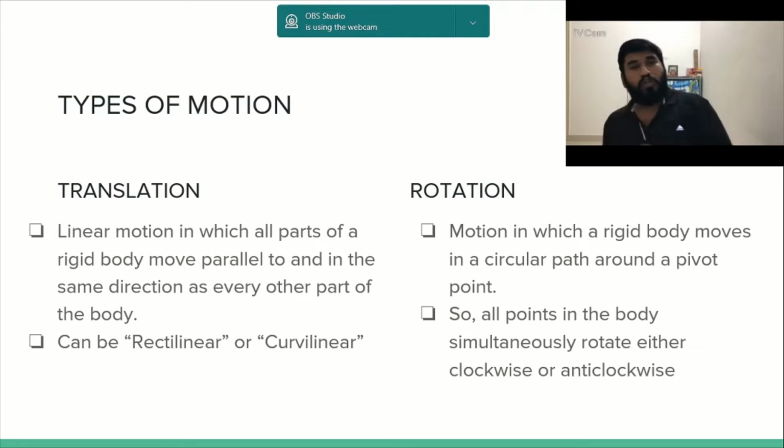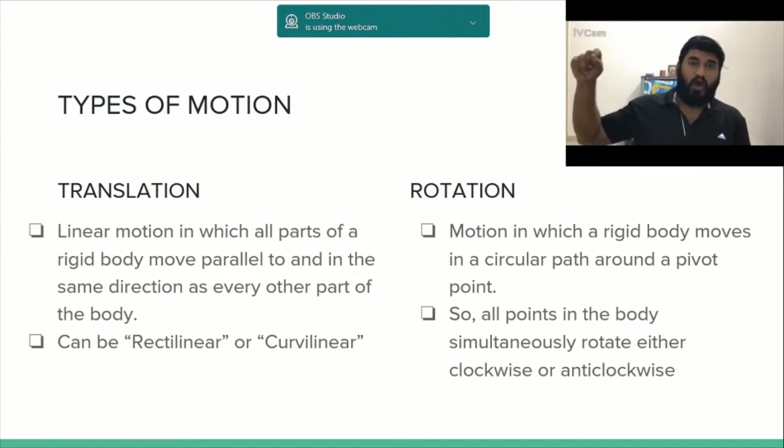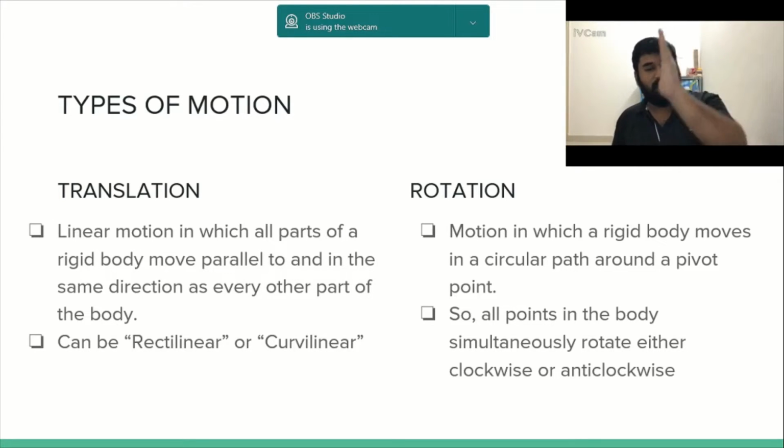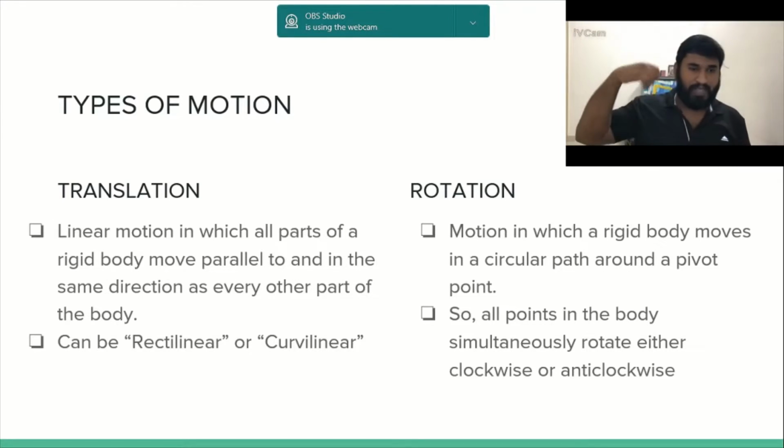There is a beautiful definition for human locomotion, which states that human locomotion is nothing but the translation of the center of mass of a body in space. So how does a body translate? It translates in a curvilinear movement. The examples would be in the next slide.